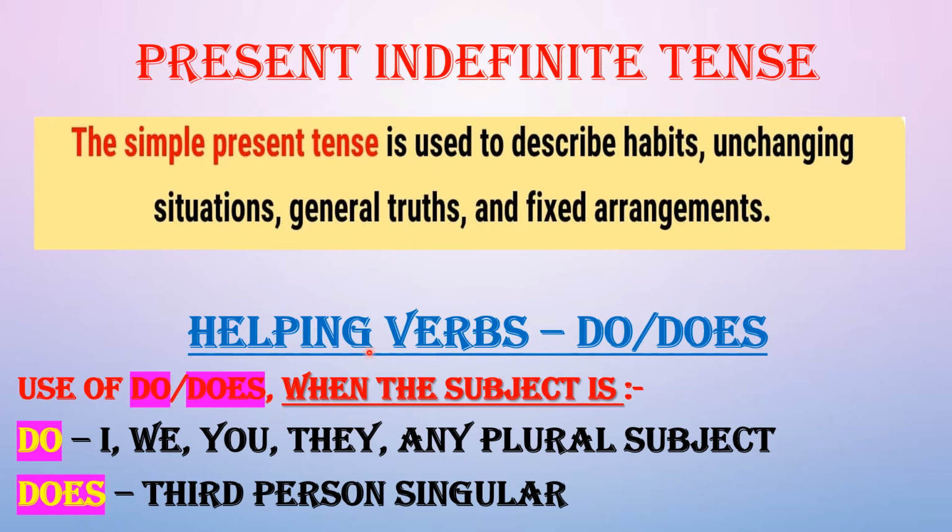Now, we have two main helping verbs here. One is do and the other is does. So, do is always used with the subject I, we, you, they, and it can be any plural subject, for example, children, teachers, doctors, or many more. And we use does only with third person singular, only when the subject is third person singular.